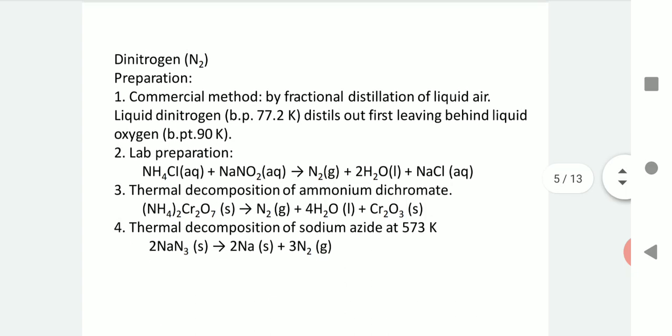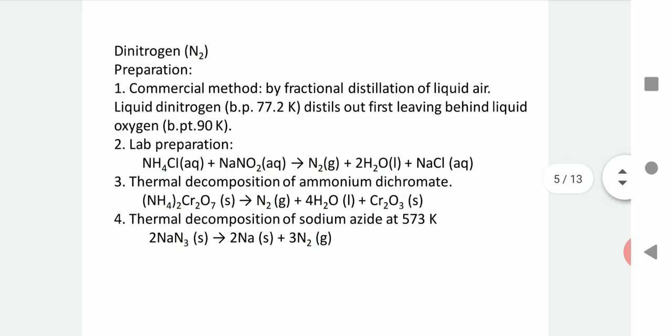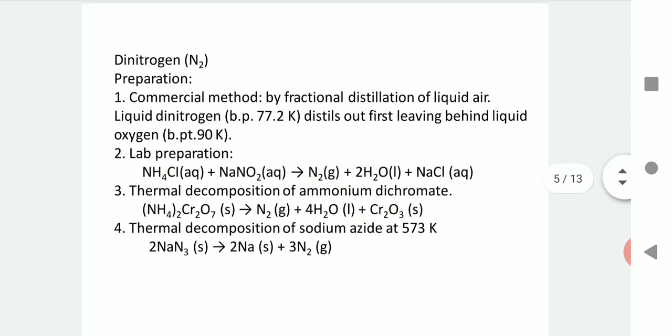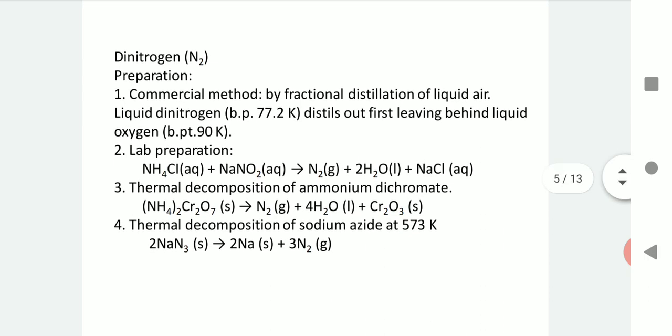For example, ammonium dichromate on thermal decomposition produces nitrogen gas, water and chromium trioxide. Similarly, azides like sodium or barium azide, on strong heating at around 573 Kelvin, decompose, producing pure nitrogen gas and the other element. For example, if sodium azide is heated, it produces sodium metal and nitrogen.